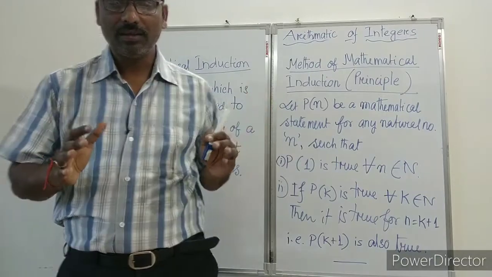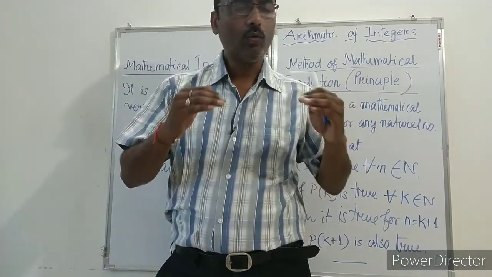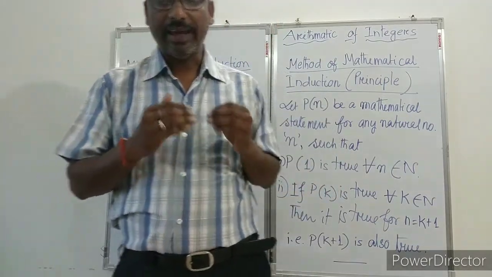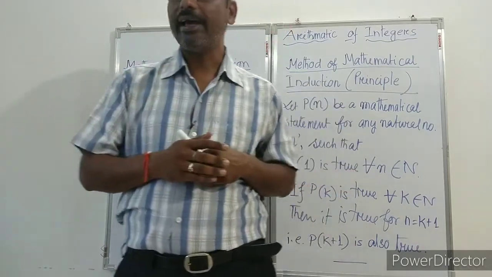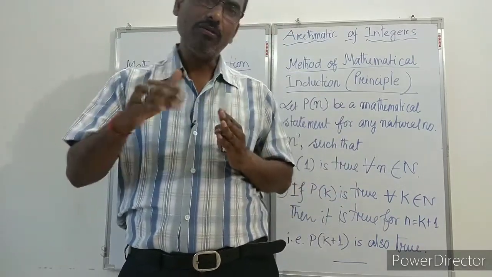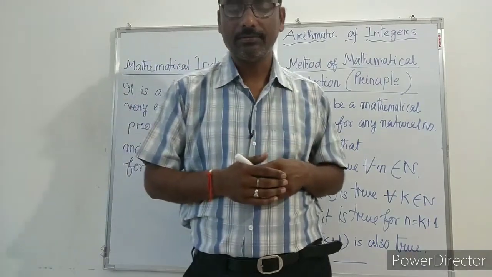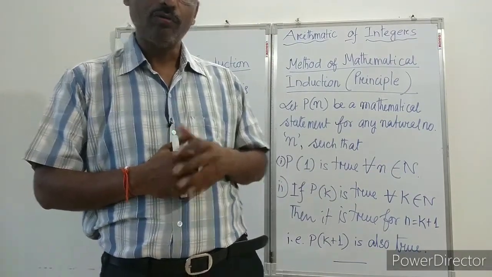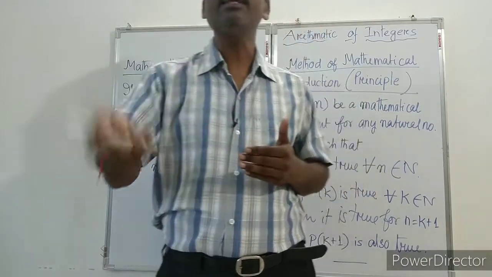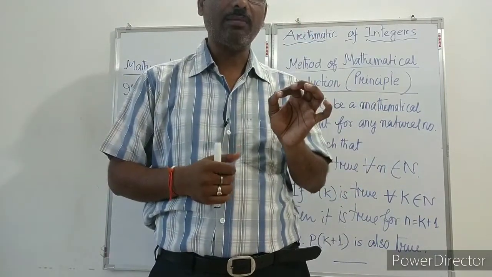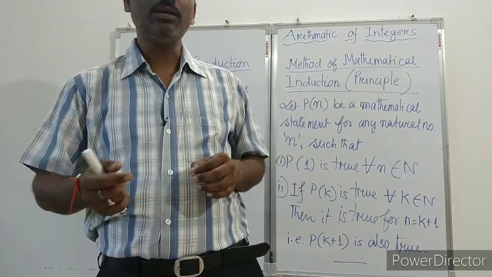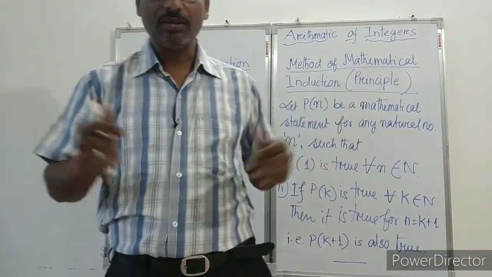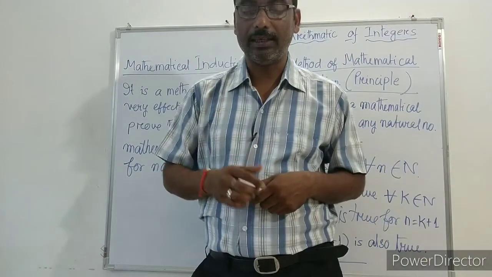Natural numbers have a well ordered property. Well ordered property means they are arranged in such a manner that one number is always greater than its preceding one. Like the first natural number is 1. When there is a natural number, it should always have its next natural number. Suppose n is a natural number, then there is another natural number n plus 1 next to it. So there is no end. That is called the well ordered property of natural numbers.